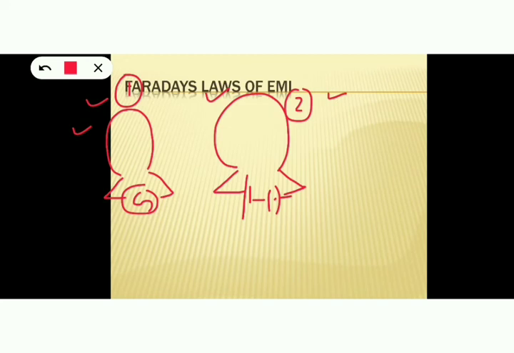So from all these observations, Faraday concluded that a change in magnetic field is very, very important in order to induce current in a circuit. This phenomenon of producing induced EMF due to the change of magnetic flux linked with a closed circuit is known as electromagnetic induction.